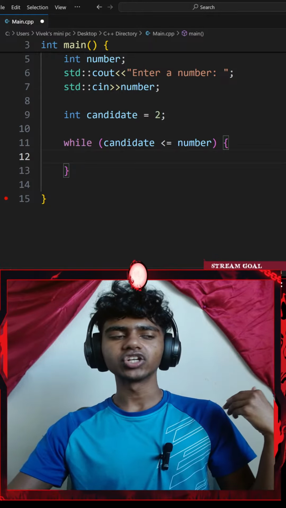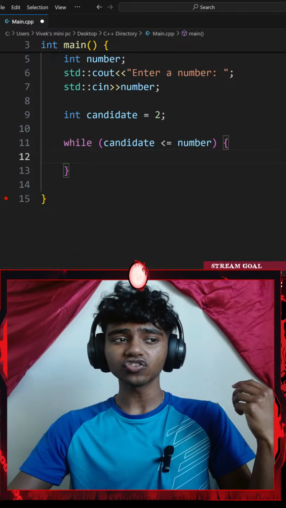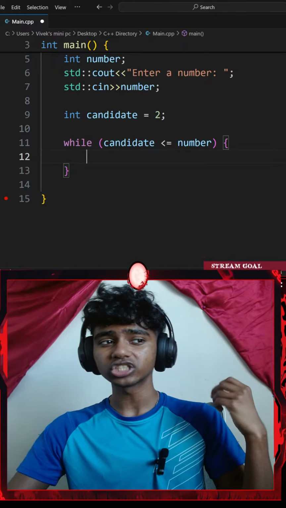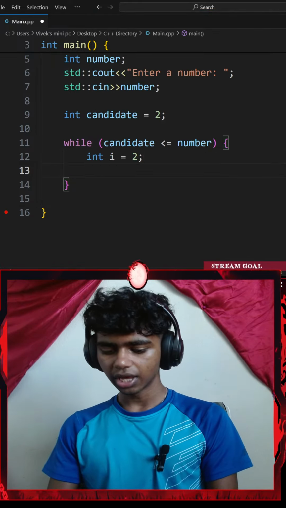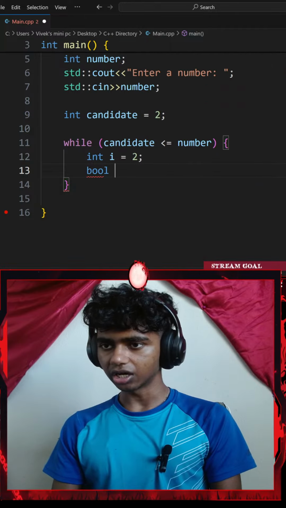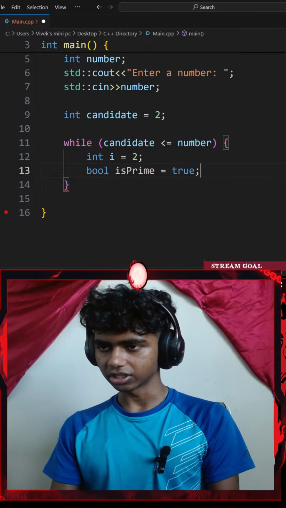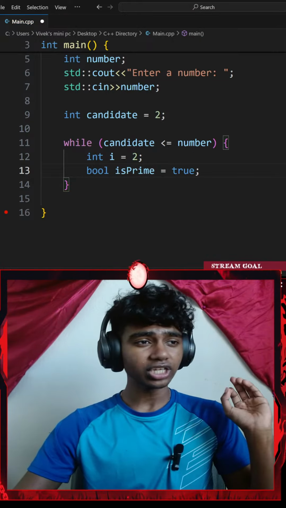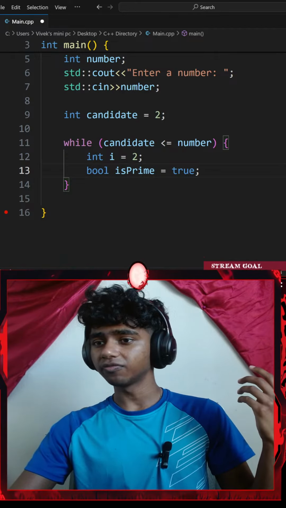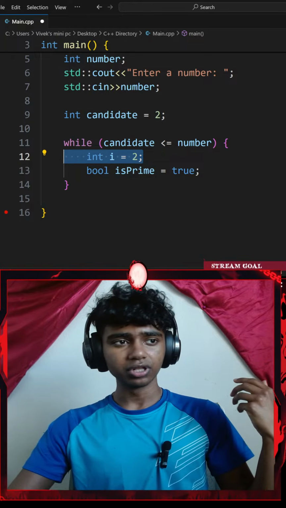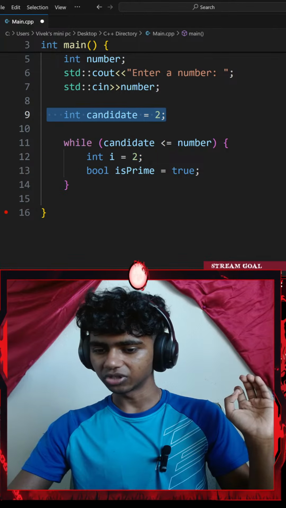Okay, next up, I create another variable called I, which is an integer that is set to 2 as well, and then I create a boolean variable called prime, which is set to true by default. So first I'll go with integer I, which is set to 2, and then I'll go with a boolean, let's say is prime, which is set to true by default. Okay, next up, I create another while loop, and the condition is if my integer I variable is less than my candidate. It's not less than my candidate, they both are equal to each other.